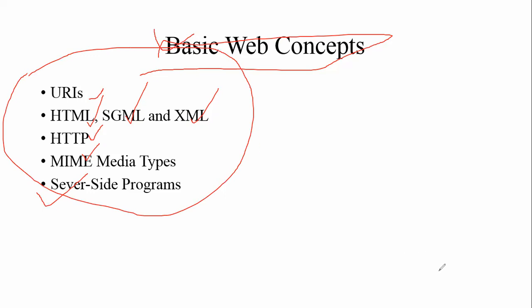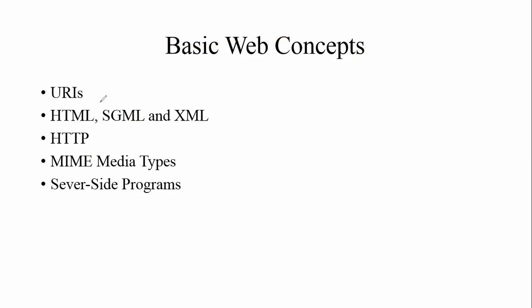All these points will be covered in this section called basic web concepts. Again, in the next chapter I'm going to give great detail, since we have some classes, on how URIs or URLs work, and their classes, subclasses, and constructors. All these things will be discussed in a great detail in the next chapter. I'm just going to give you a brief introduction about these concepts. Okay, just take a look.